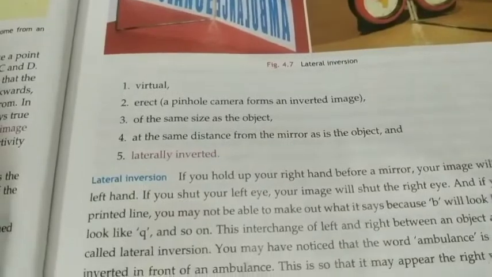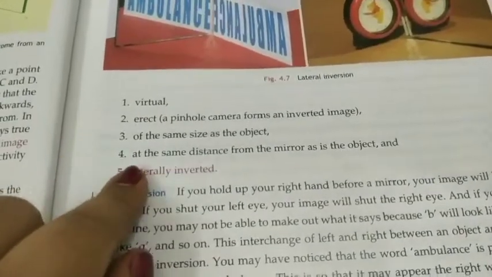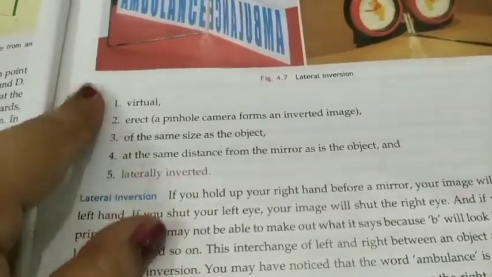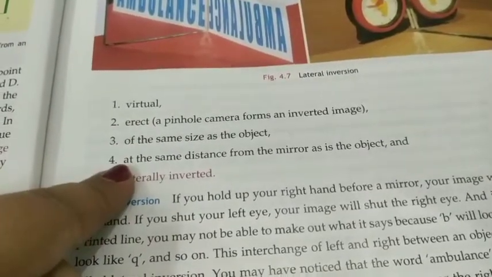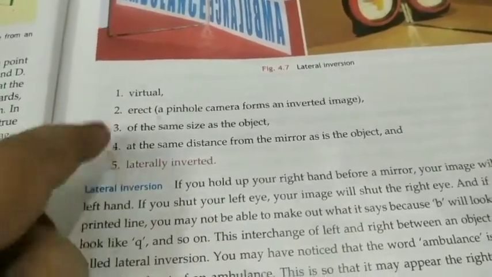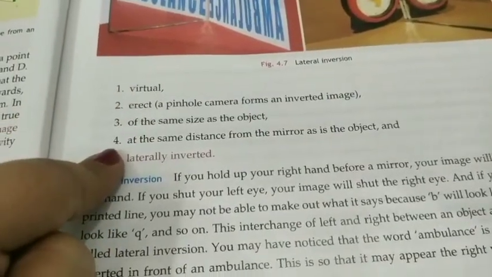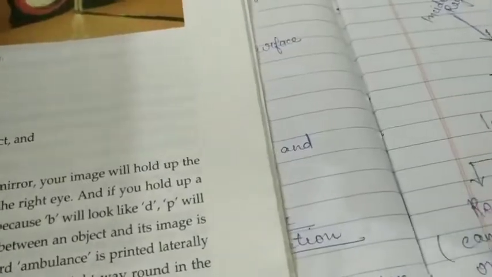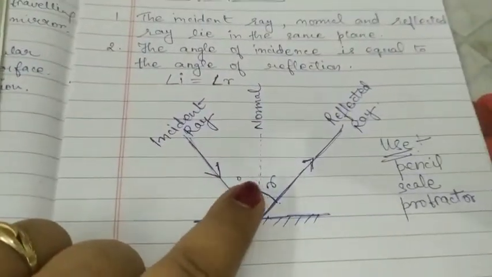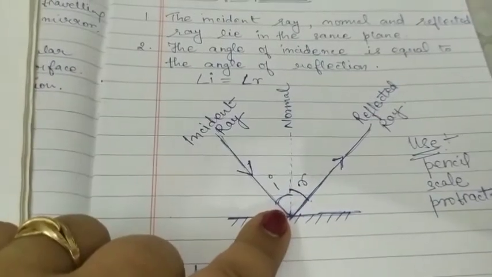So for today, you will learn the characteristics of plane mirror. These are 5: virtual, erect, of the same size as the object, at the same distance from the mirror, and laterally inverted. So we'll learn these 5 characteristics of the plane mirror, and what else I have given you. You will practice this diagram using pencil, scale, and protractor. Okay.